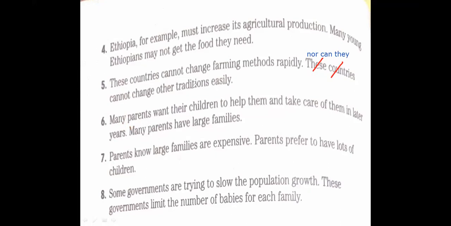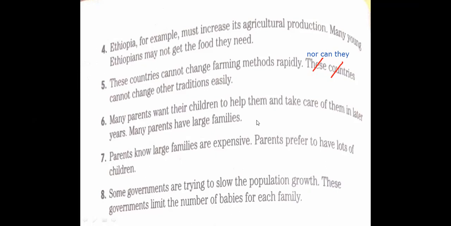We write the word so, and before so, a comma, and instead of many parents, to avoid repeating, I can write they. Okay, Yusuf.